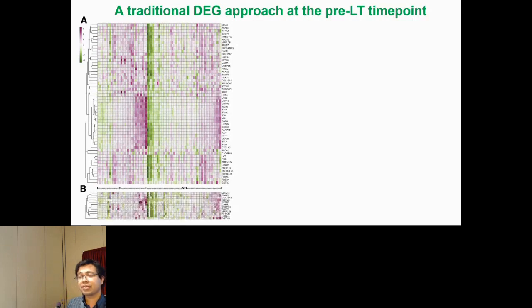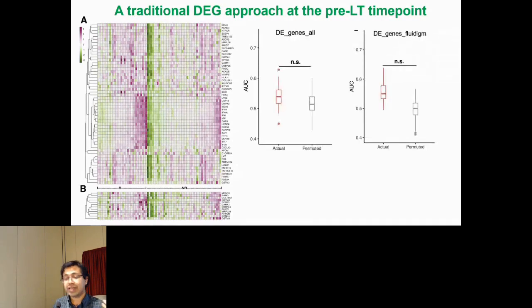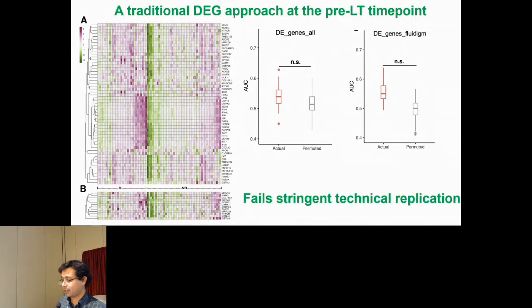But when we tried to do cross-platform validation of the top 70 DEGs that we had at stringent statistical significance thresholds, only around 10 of them replicated on a Fluidigm platform. Things look even worse when we try to do computational validation. So if we do nested k-fold cross-validation with permutation testing on all the DEGs or the DEGs that passed replication in the Fluidigm platform, things are really, really bad. So it fails stringent technical replication.